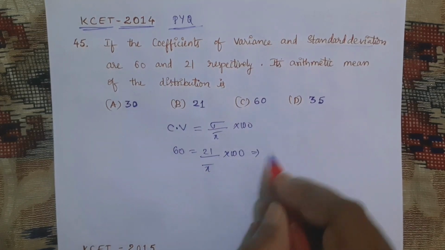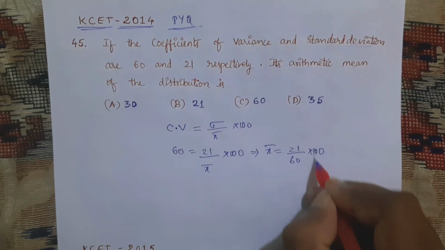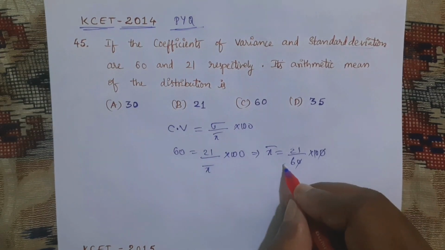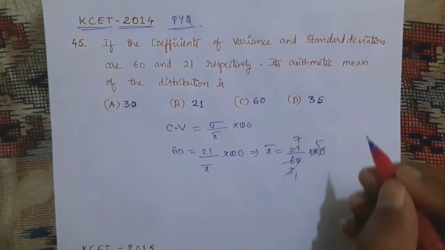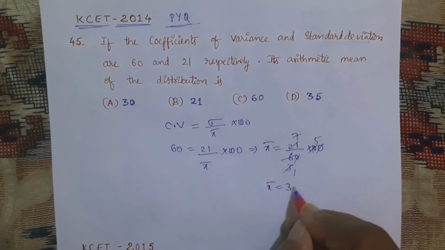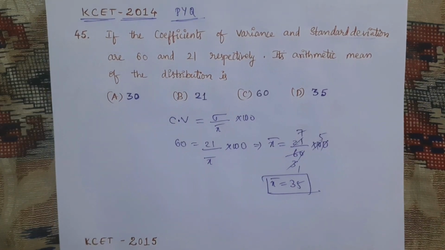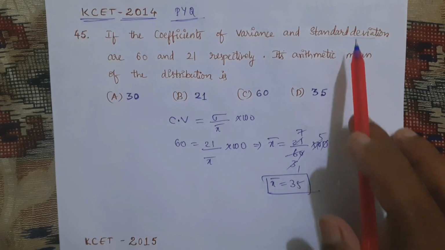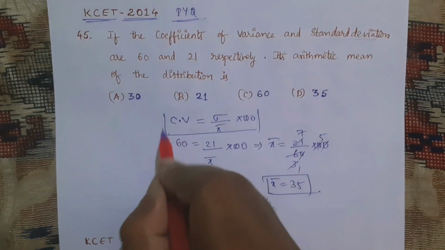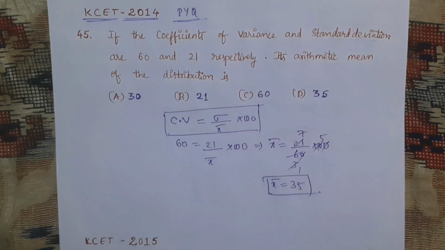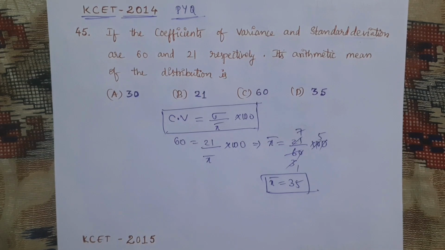Now this x bar I will send here. x bar is equal to 21 by 60 into 100. So the zeros cancel, 3 times 2 is 6, 5 times 7 is 35, which is nothing but x bar is equal to 35. See how simple it is if you remember the coefficient of variance formula in terms of standard deviation and mean. That's why you need to be thorough with the synopsis and formulas. Okay, this is the 2014 question. See how easy it is. Next,